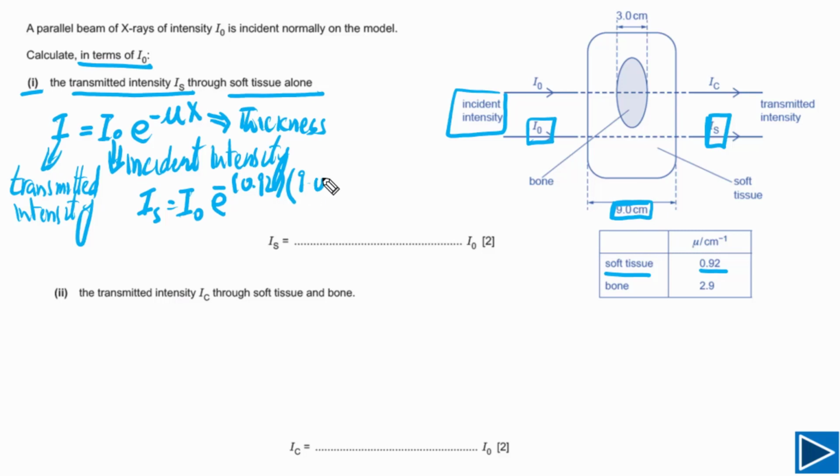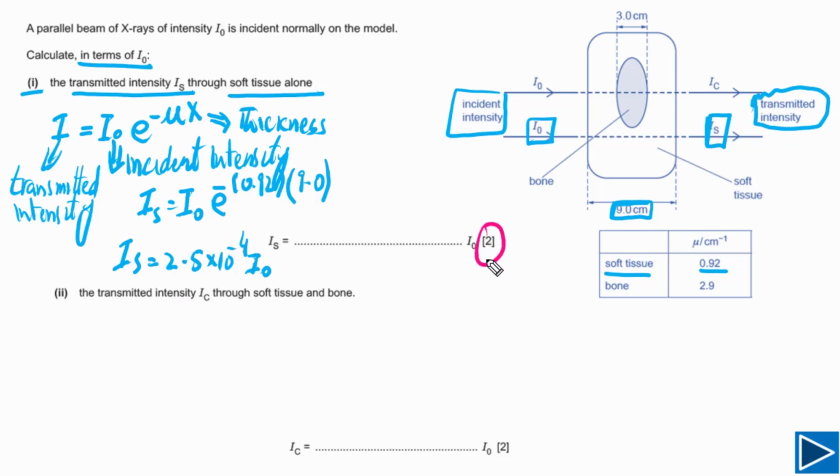So this is 9.0 centimeters, but in this case they have the same unit, so that is right. But if they have different units, you have to convert units as well. Now simply we need to solve this one for I, and we will get our final answer. If we solve this, our final answer will be 2.5 times 10 to negative 4 I naught. And this is our final answer, and this is the transmitted intensity through soft tissue only.